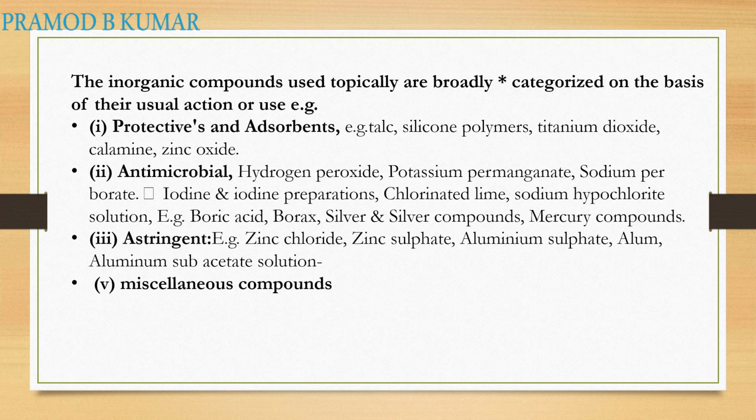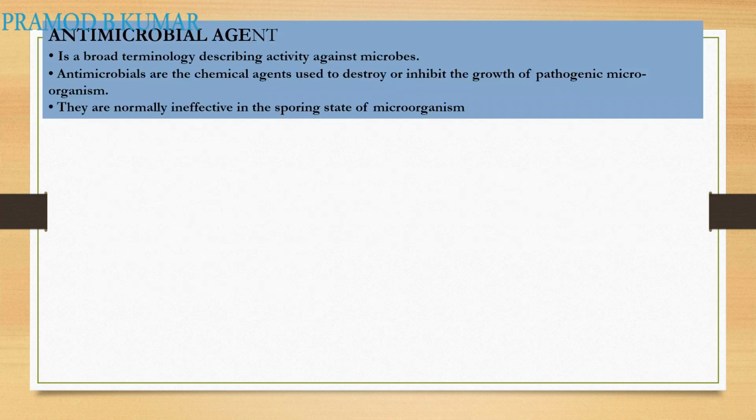Let's go now into each. What is an antimicrobial agent? It's a broad terminology describing activity against microorganisms. Antimicrobial agents are chemical agents used to destroy or inhibit the growth of pathogenic microorganisms, so it covers a broad spectrum. They may be ineffective in the sporing state, where the microorganism has a covering cyst around it. So they are not as effective in the case of a cyst in the sporing state.